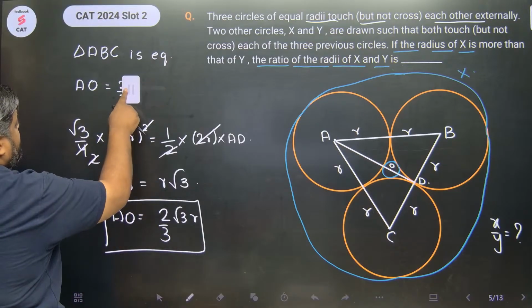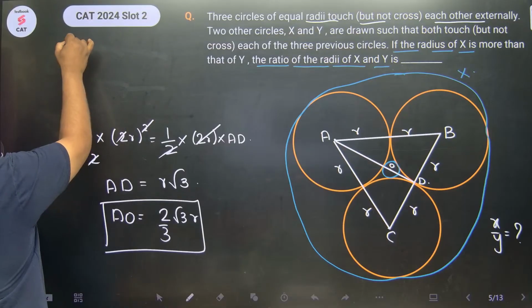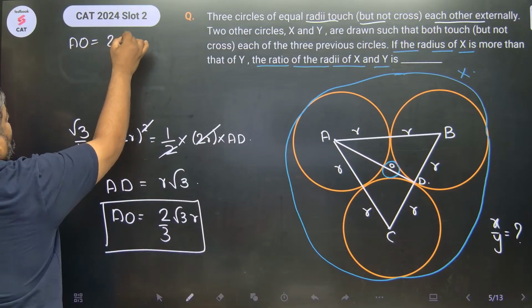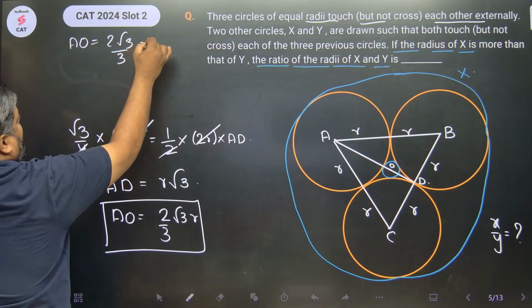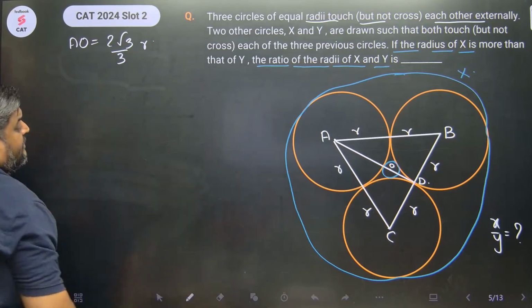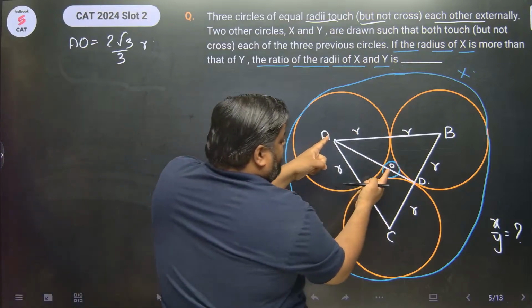So I know that AO is 2√3/3R. Right? Chalo, I'm taking this out. I need the space. Now this AO, what is the AO?